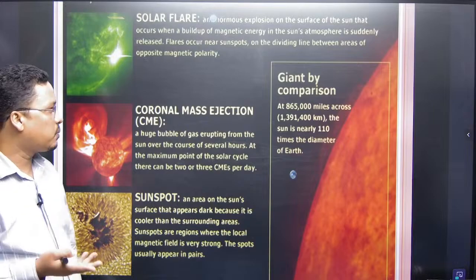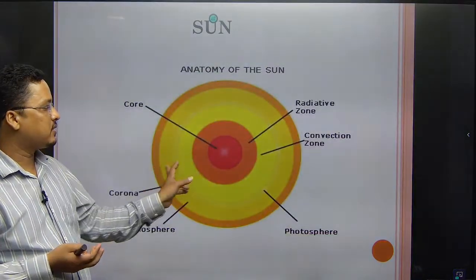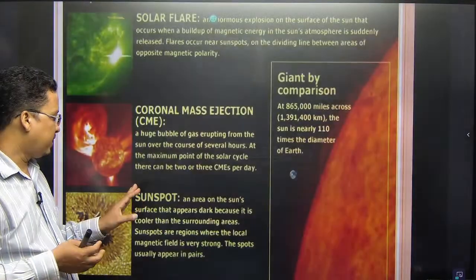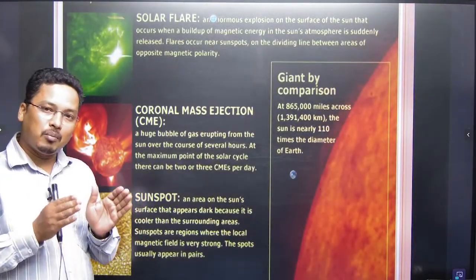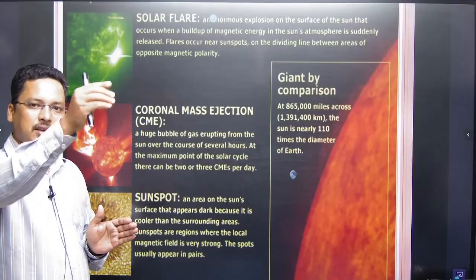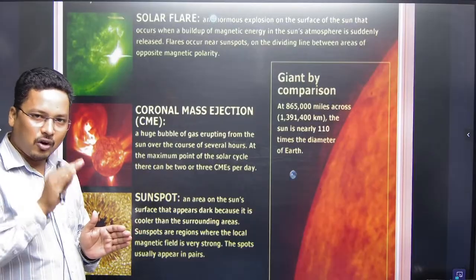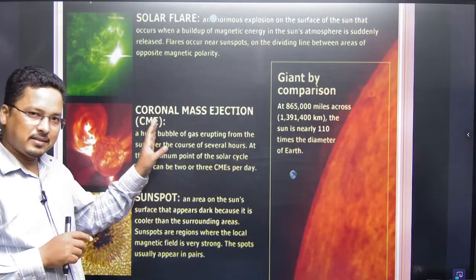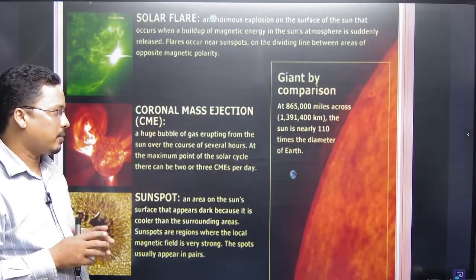So the sunspot, right? As I am discussing the sun, sunspots are very important. As I said, when the number of sunspots increases, the temperature on the earth's surface increases, and when it decreases, the temperature falls. Coronal mass ejection, I have said that this is the coronal mass ejection.